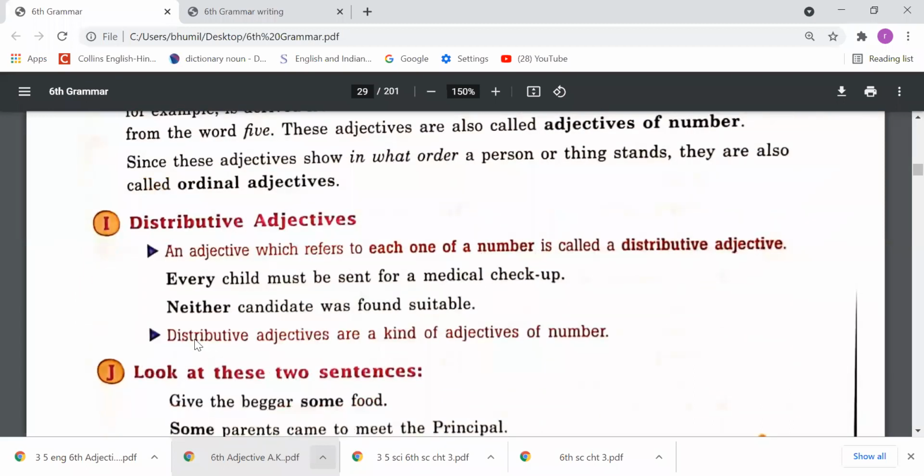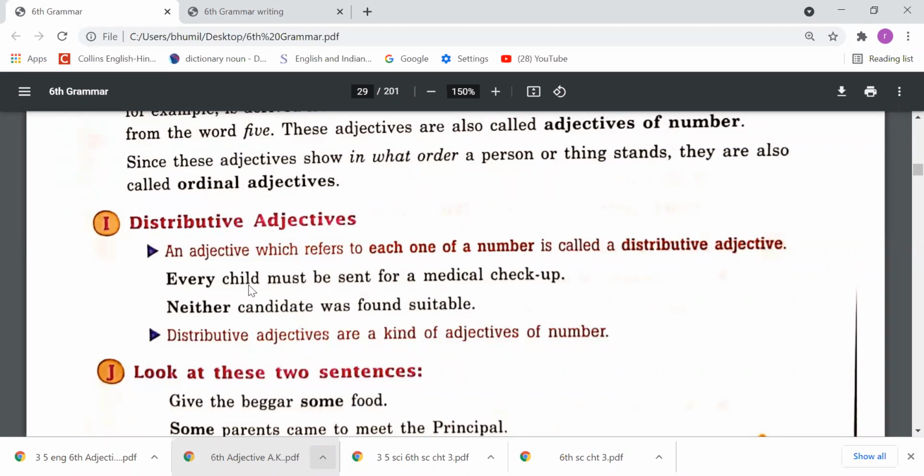Now let's talk about distributive adjectives. An adjective which refers to each one of a number is called a distributive adjective. Whenever we have a group of something and we want to tell about each one of that group, in that case we should use distributive adjectives. Like every, neither, either, each, these are distributive adjectives.